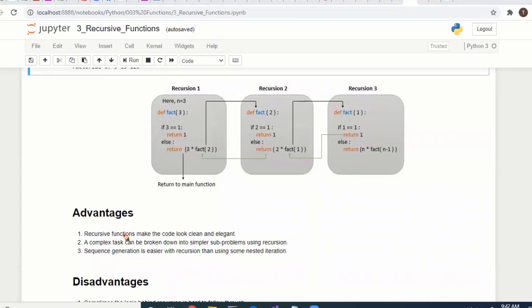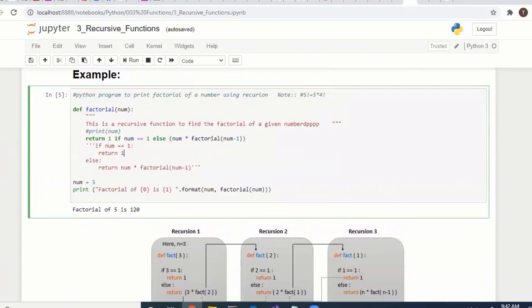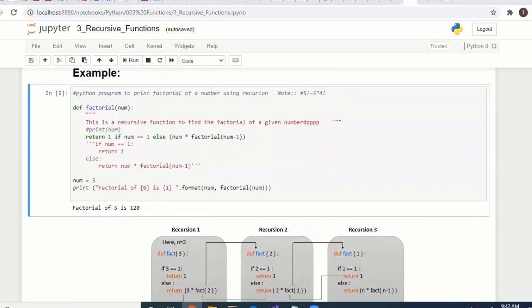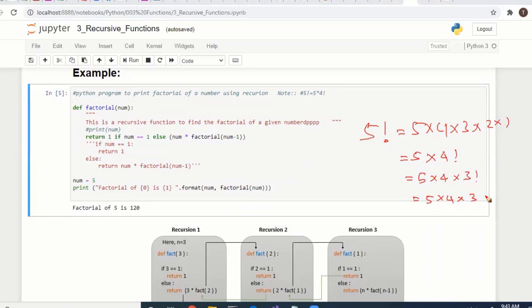Okay, why do we need a recursive function? Factorial, we are passing some values. Factorial, you know, right? If you want factorial, 5 factorial means 5 cross 4 cross 3 cross 2 cross 1. Normally we can write 5 cross 4 factorial, and 5 cross 4 cross 3 factorial, 5 cross 4 cross 3 cross 2 factorial. Okay, we have a common function, factorial function.